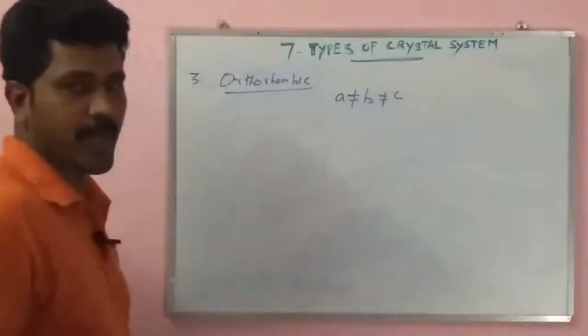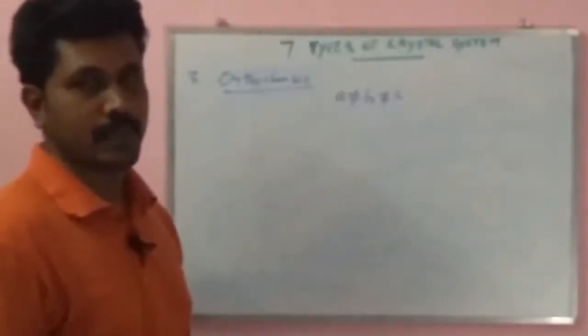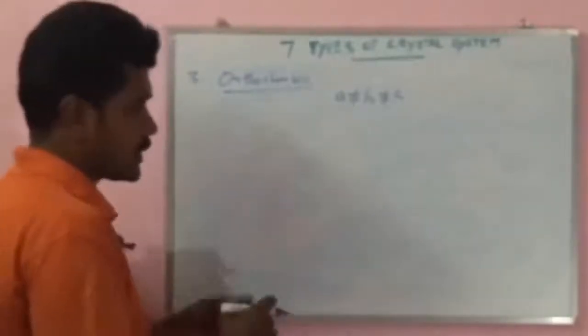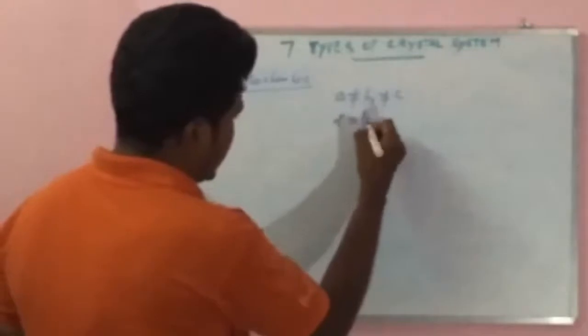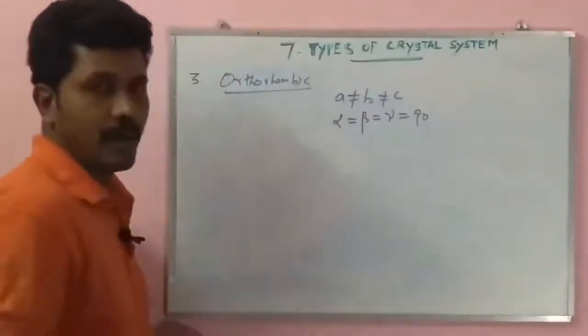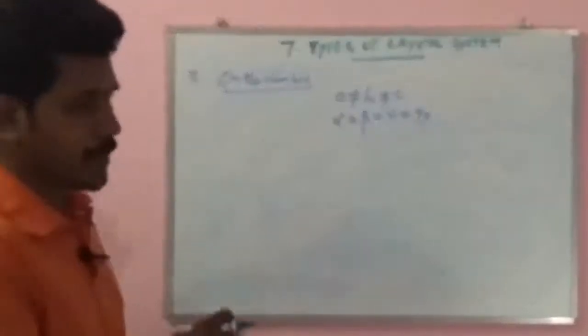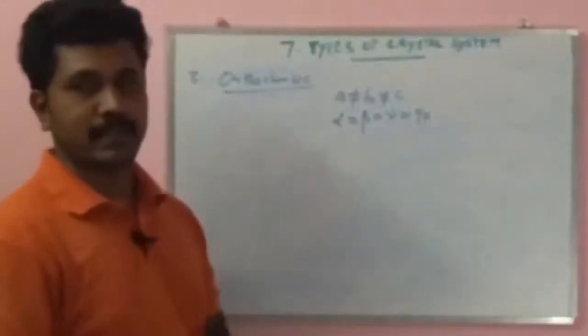The axial distances are not equal to one another. Otherwise, the angles alpha equal to beta equal to gamma equal to 90 degrees. Understand? These angles are also perpendicular to each other, but they differ only in the axial distances.